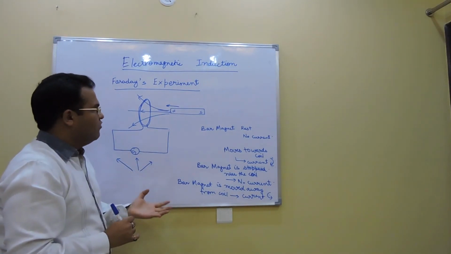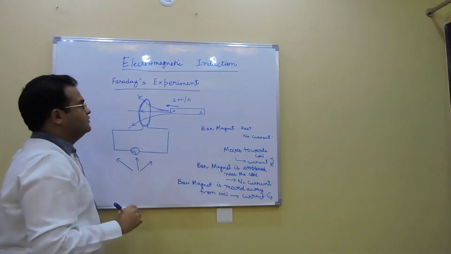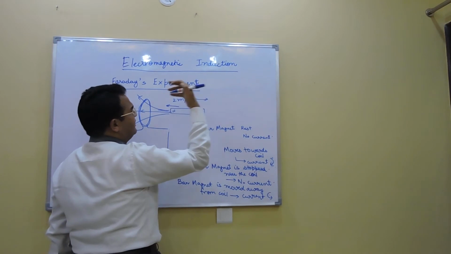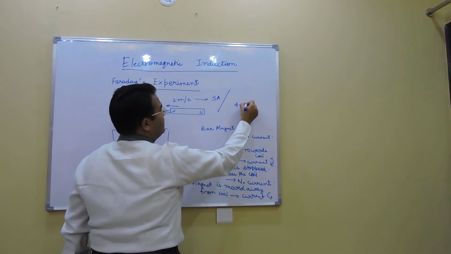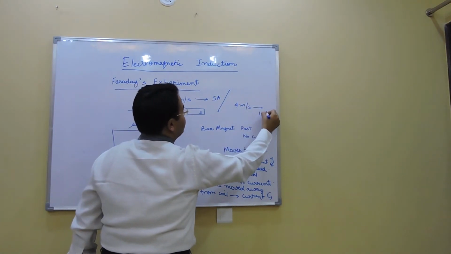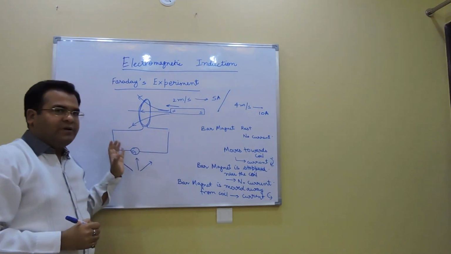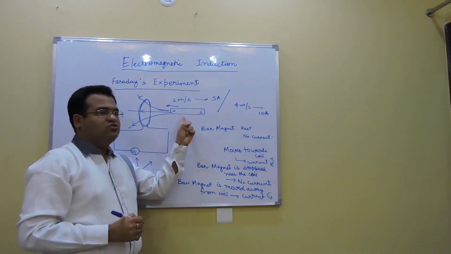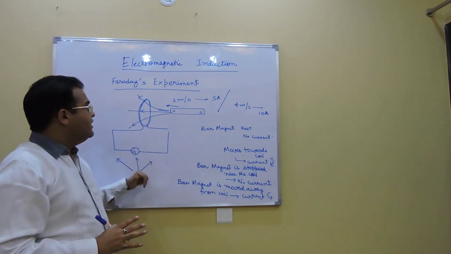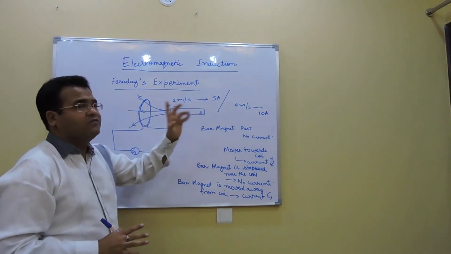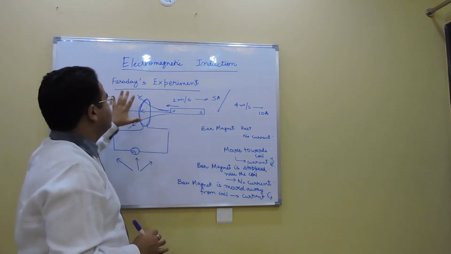Another thing which he observed was that if I am bringing this bar magnet at 2 meter per second, then let's say there is some current, let us assume it is 5 ampere. But when we increase the speed to 4 meter per second, the current also increased. So what does the current in the coil depend on? Firstly, the magnet should be moving. If the magnet is at rest, there is no current. Secondly, the magnitude of the current depends on the speed of the magnet. How fast is the magnet moving? So this was his experiment.